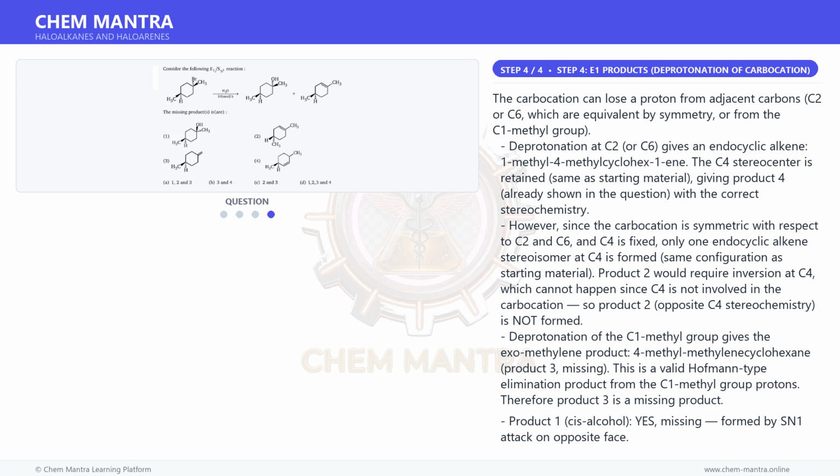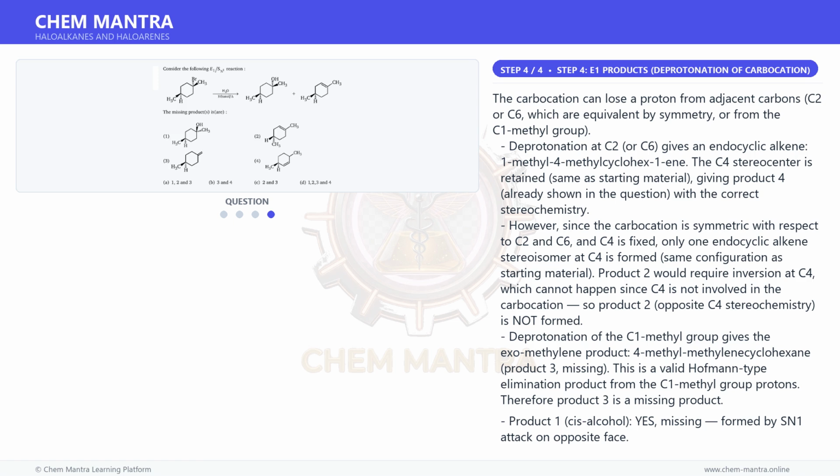Product 1, cis alcohol: yes, missing, formed by SN1 attack on the opposite face. Product 2, endocyclic alkene, inverted C4: no, C4 configuration cannot invert in this mechanism. Product 3, exomethylene: yes, missing, formed by E1 deprotonation of the methyl group. Product 4, endocyclic alkene, retained C4: already shown as a given product.